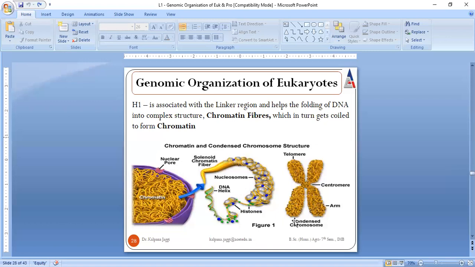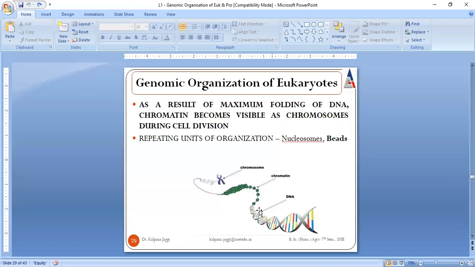That means when there is maximum folding of the DNA, that is the particular time when chromatin becomes visible. And these chromatins are the ones that are visualized as chromosomes at the time of cell division.